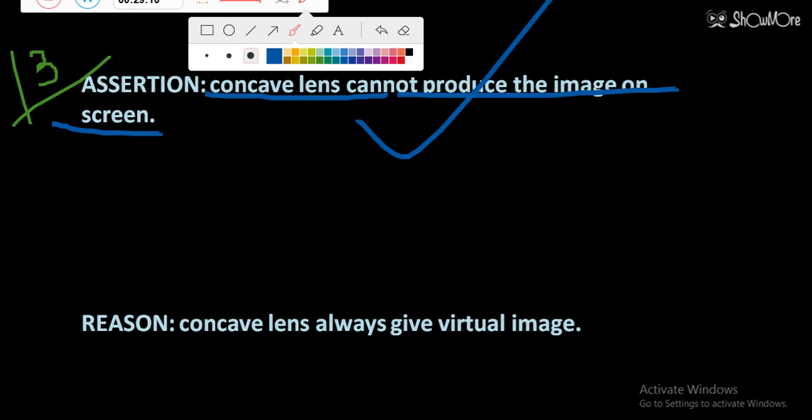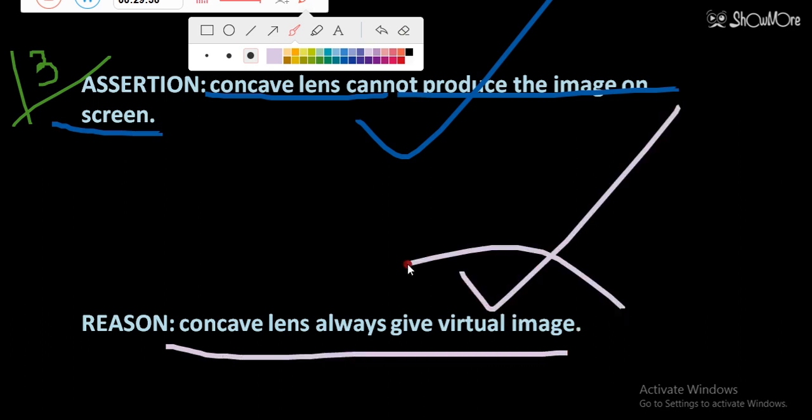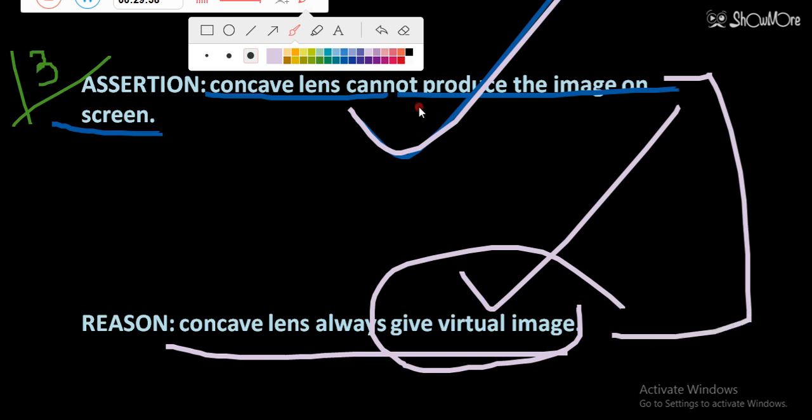In the reason, he is saying the same thing: a concave lens will always give a virtual image. So obviously this is a correct explanation. It is giving a virtual image, that's why we cannot produce it on the screen. Both are interlinked statements, both are correct, and the reason is giving the correct explanation for the assertion. So option A will be the right answer for this question.